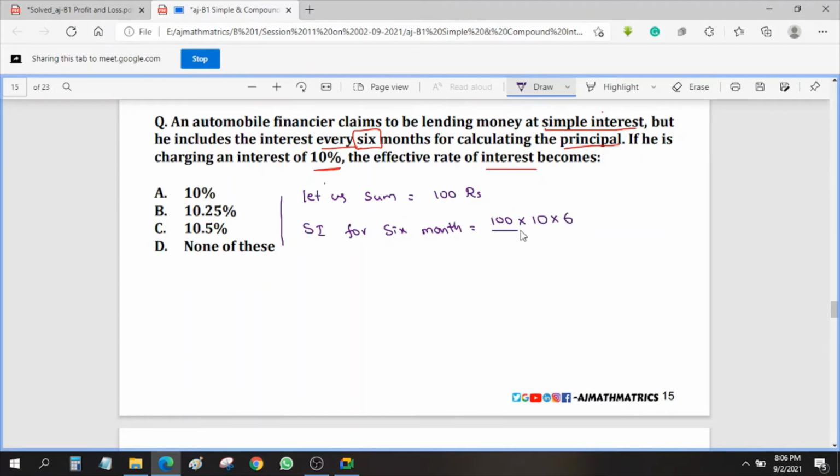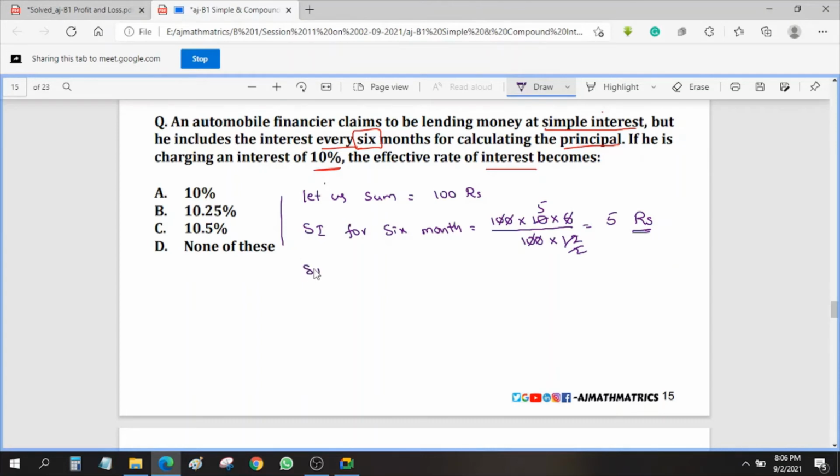So PTR by 100, but here we are considering 6 months, so I am doing 6 by 12. Here you will get 6 ones are 6, twos are 2, ones are 2, fives are 0 gets cancelled, 0 gets cancelled. We are left with 5, which means the simple interest for 6 months is 5 rupees.